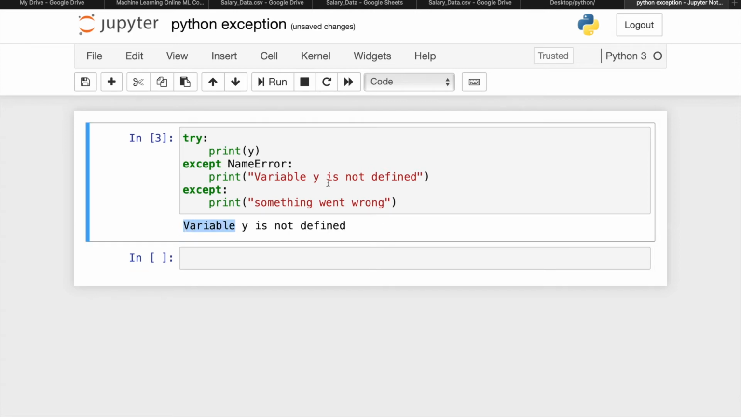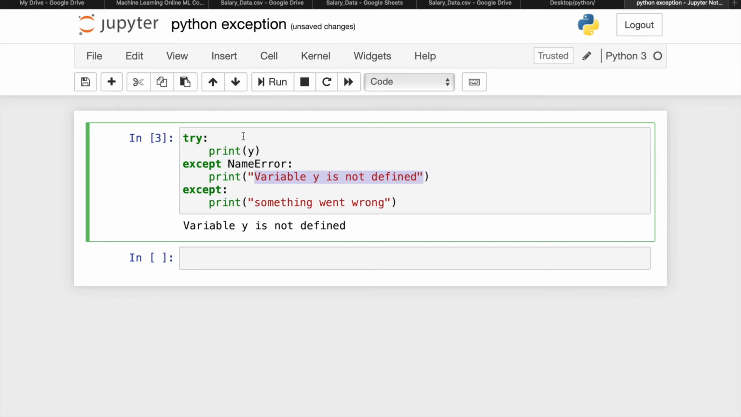So why are we getting the error? Because we didn't declare the y variable. So this comes under the except, and it checks whether the error is a NameError or not. If that error is true, then it prints variable y is not defined.